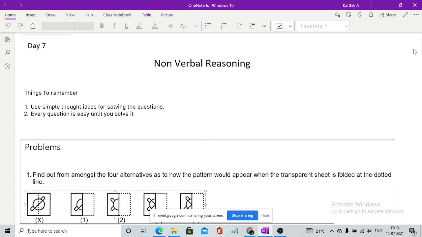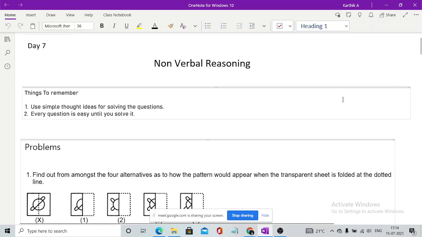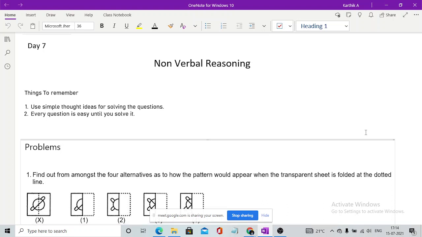But these topics being a part of the placement drives, I'm going through these things. Now the things to remember, as always I say, use the simplest thought ideas for solving the questions. You don't need to think with a higher IQ. You just need to think about what will come next, what will happen if I fold. Go with an imagination world. Imagine you have a thing, you fold it. Whenever you join one part, it should get completed in the perfect way.